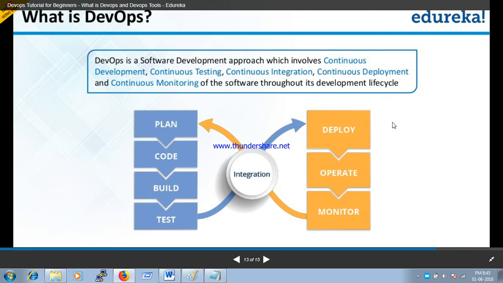In production there are various softwares to deploy and operate. In the further slides we are going to see what kind of softwares are used for planning and coding, for building, testing, deploying, operating and monitoring. This is the definition of DevOps. DevOps is a software development approach which involves continuous development, continuous testing, continuous integration, continuous deployment and continuous monitoring. Okay guys, in the further slides you will get a better understanding of what exactly I am saying.